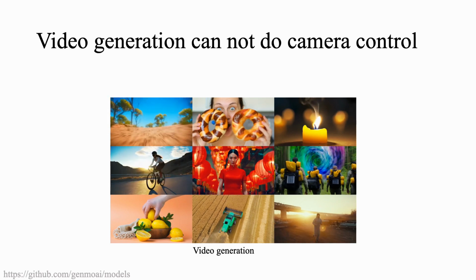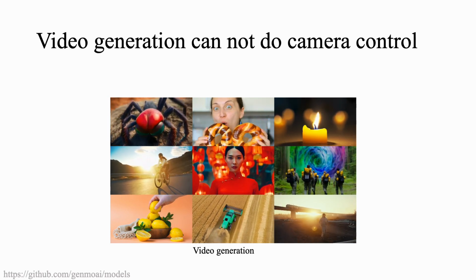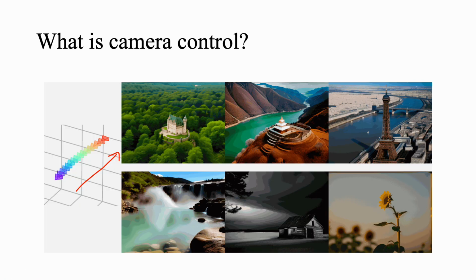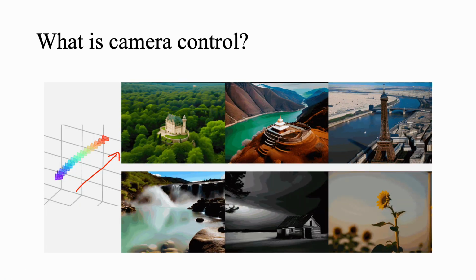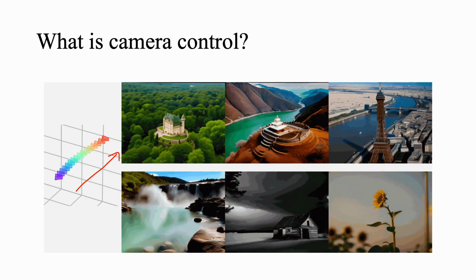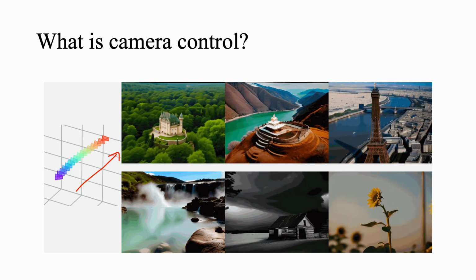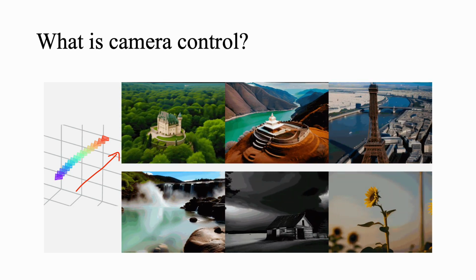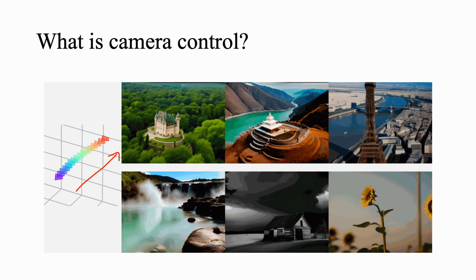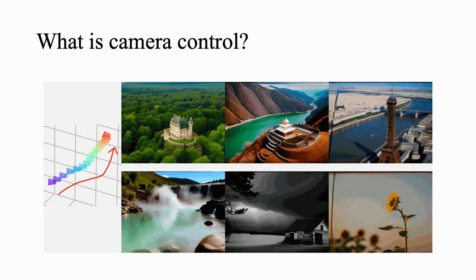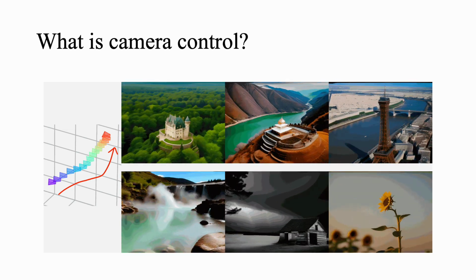Video diffusion models have recently shown amazing power. They can generate realistic, high-quality videos purely from text prompts. However, one big limitation remains: we can't easily control the camera. So what is camera control video generation? Given a target camera pose trajectory, we want the generated video to move exactly along the trajectory. For example, to pan, to orbit, or zoom according to the predefined path. And this shows more results about the camera control video generation.